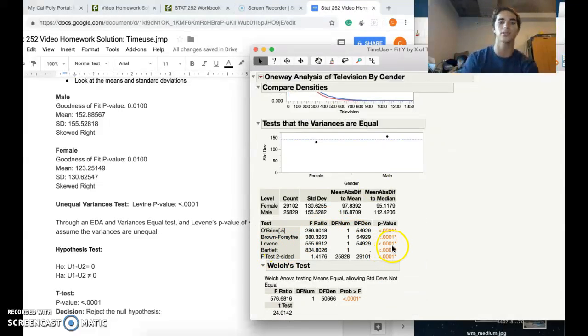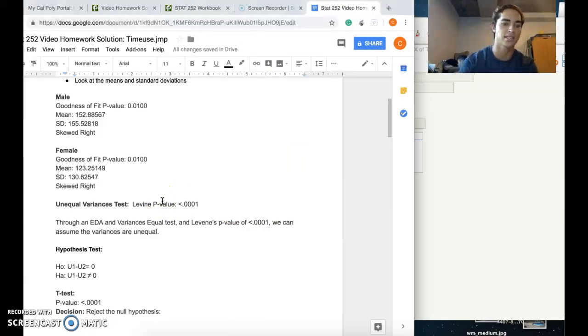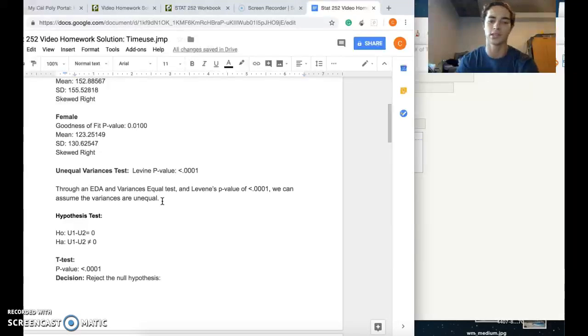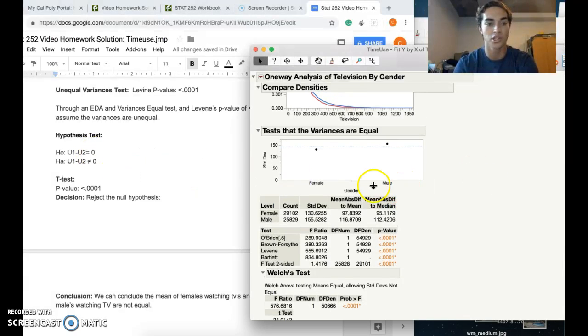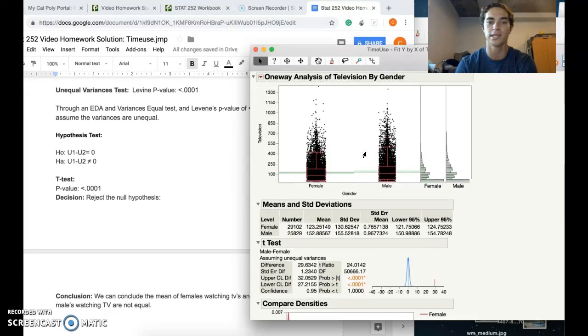It gives us less than 0.001 p-value. By that, we're going to reject our null hypothesis that they are equal, so we can infer that they are unequal variances, and through that we can perform our actual hypothesis test, which we're looking for, which is the means. Mean 1 minus mean 2 equals 0, and then mean 1 minus mean 2 does not equal 0. We're going to assume that our mean 1 is going to be females, and our mean 2 is going to be males.